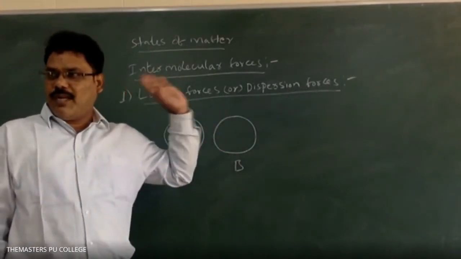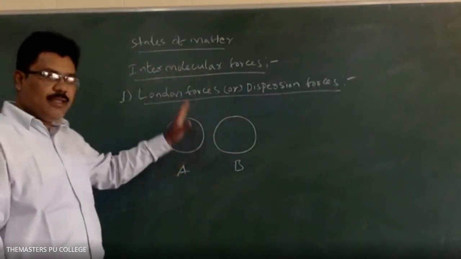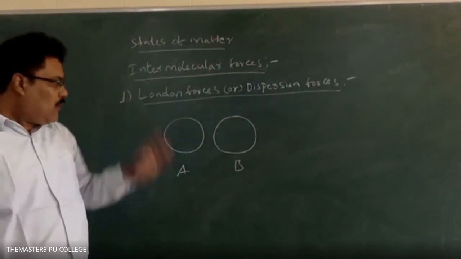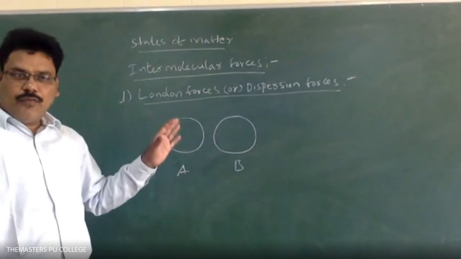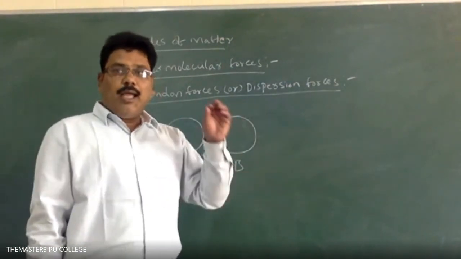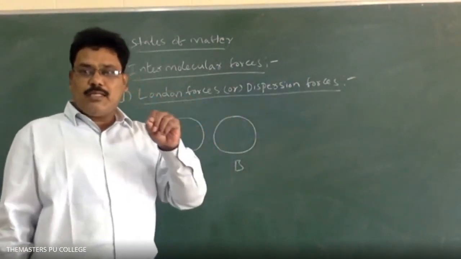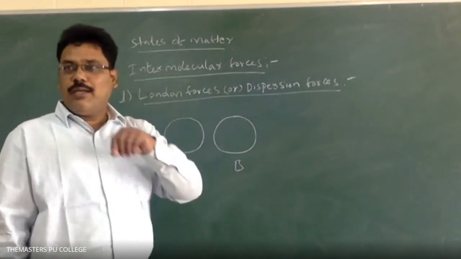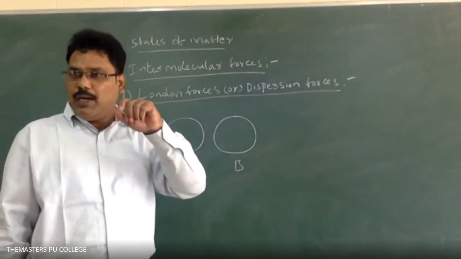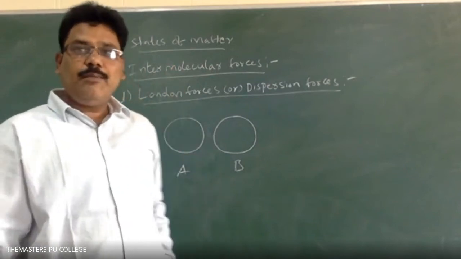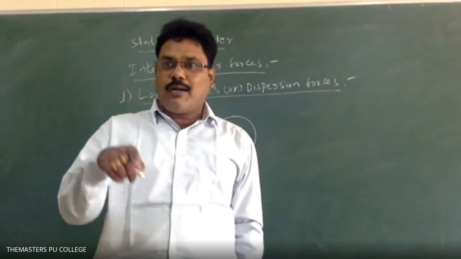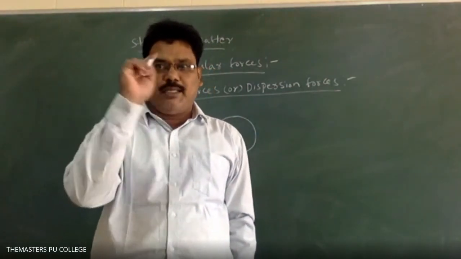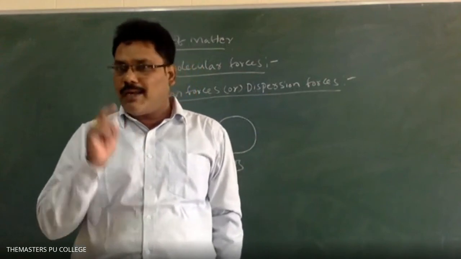The atom generally has a spherical shape according to the different atomic theories. But if you see any atom, the electron cloud is uniformly distributed around the nucleus, that means symmetrically present around the nucleus in space. Is it right or not?